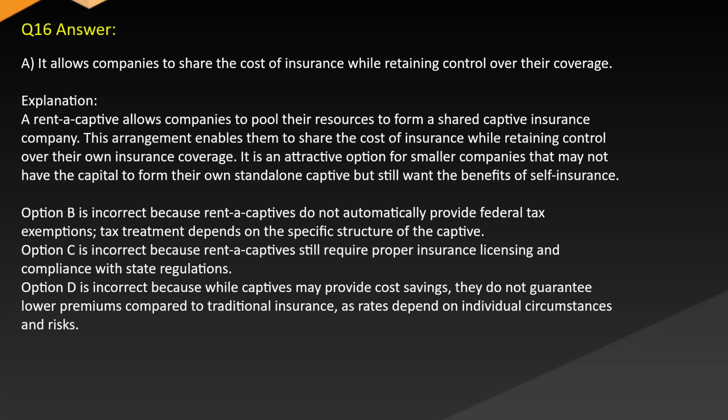Option B is incorrect because rent-a-captives do not automatically provide federal tax exemptions. The tax treatment depends on the specific structure of the captive. Option C is incorrect because rent-a-captives still require proper insurance licensing and compliance with state regulations. Option D is incorrect because while captives may provide cost savings, they do not guarantee low premiums compared to traditional insurance, as rates depend on individual circumstances and risks.